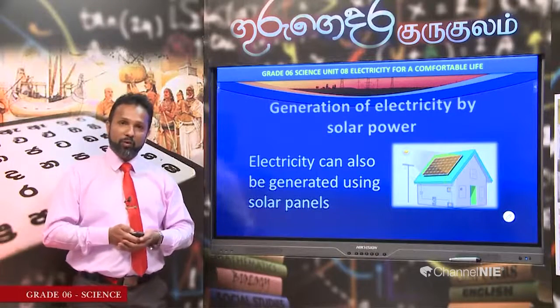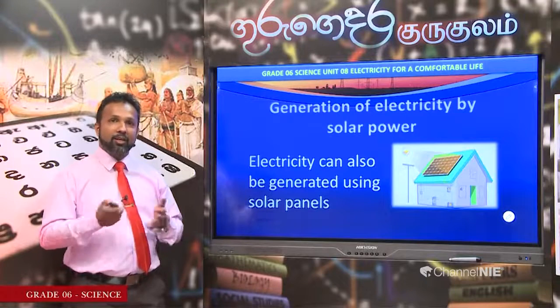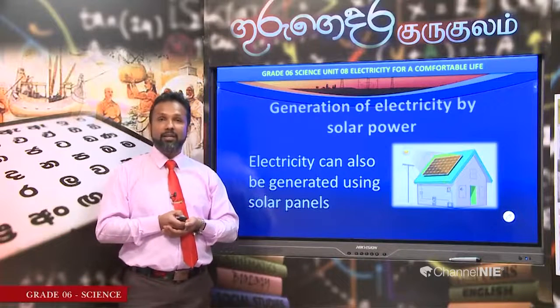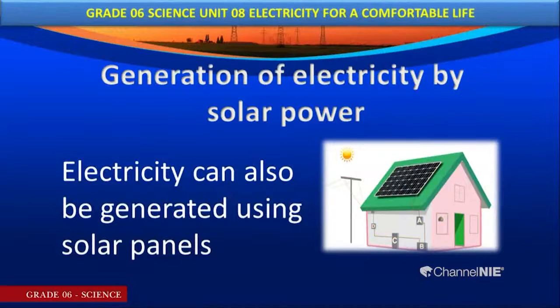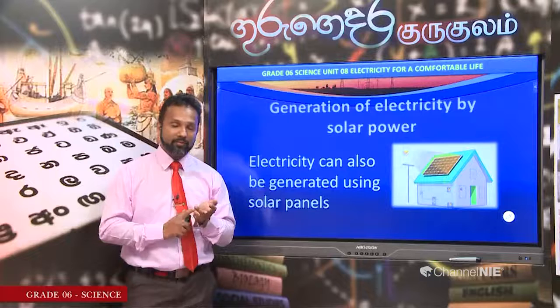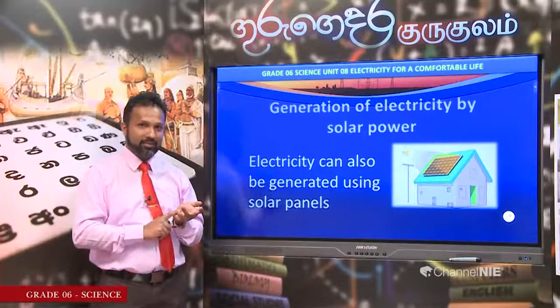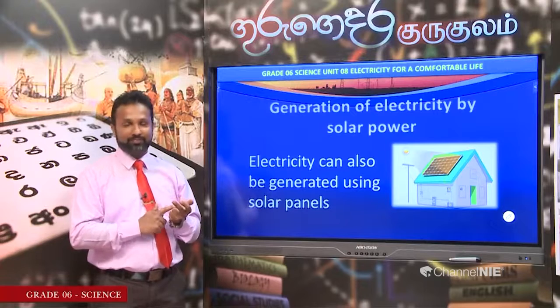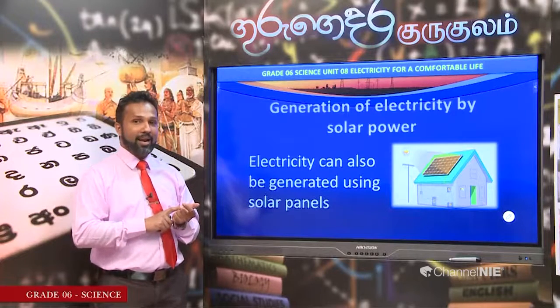We have discussed primary cells and secondary cells. Those are called chemical cells. It is the first method of generation of electricity we learn in our grade 6 science lesson. Now let's move to the second method of generation of electricity. Can you remember? At the beginning I told you three main methods. What's the first one? Chemical cells. Second one, solar cells. Third one, coil and a magnet.